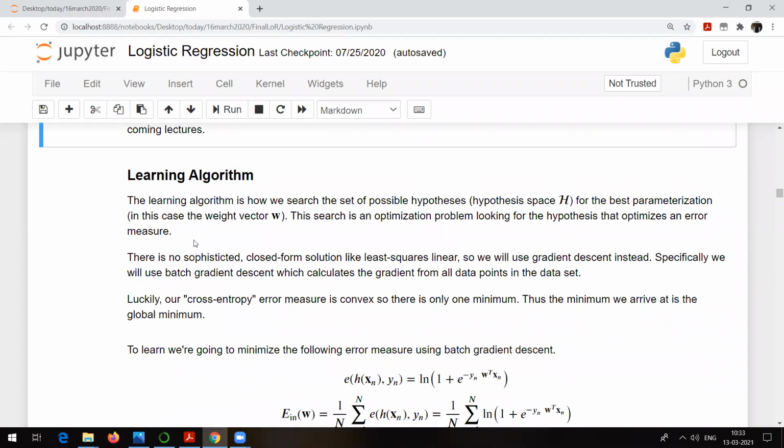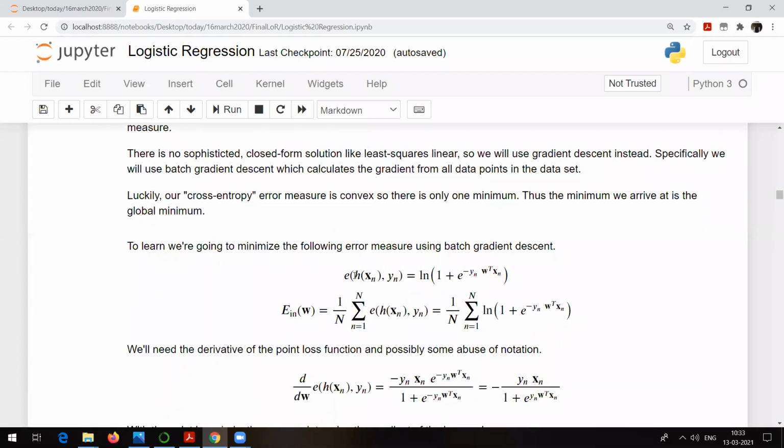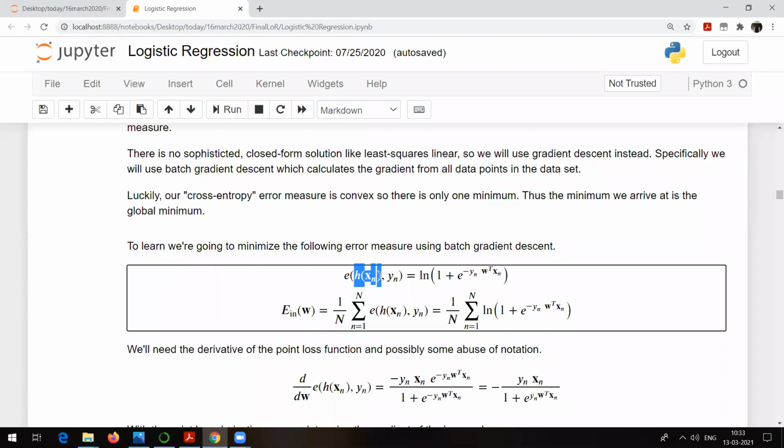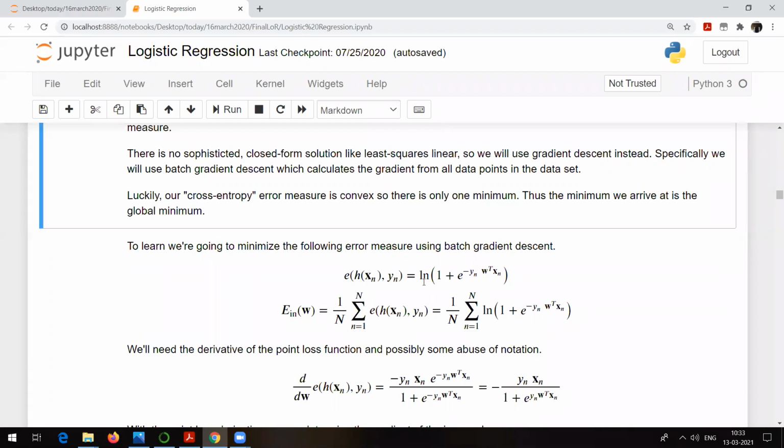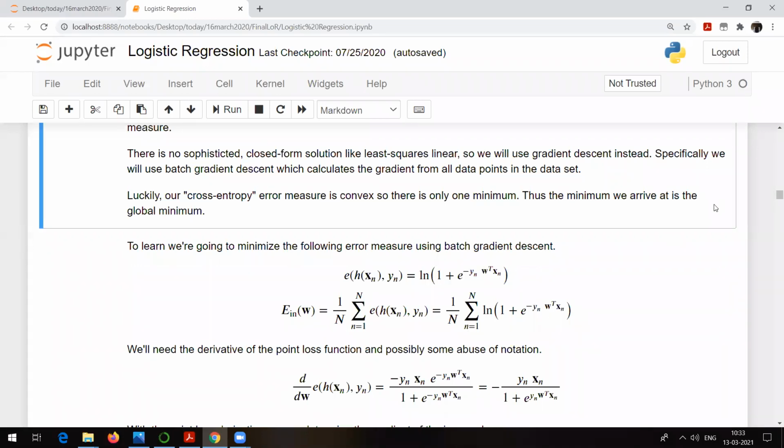Learning the algorithm. So how actually the model will be trained according to logistic regression. See, here this E is nothing but the error. Why is it error? Because see, h of x n is the probability by our model, and y n is the actual class of that particular record, right? x n, y n. So h of x n will be the output by our model, and y n will be the original. So error of h(x n), y n is equal to ln of 1 plus e raised to power minus y n w transpose x n. W is nothing but the weightage given to that particular feature.